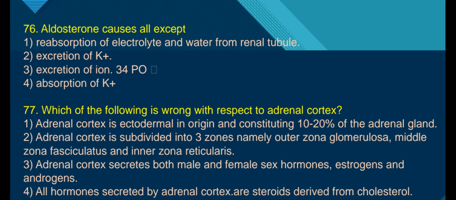Third: the adrenal cortex secretes both male and female sex hormones, estrogens and androgens, as zona reticularis secretes sex corticoids. Fourth: all hormones secreted by the adrenal cortex are steroids derived from cholesterol. Cortisol, aldosterone and sex corticoids are all steroid hormones because they are derivatives of cholesterol. Therefore, the answer is the first option.